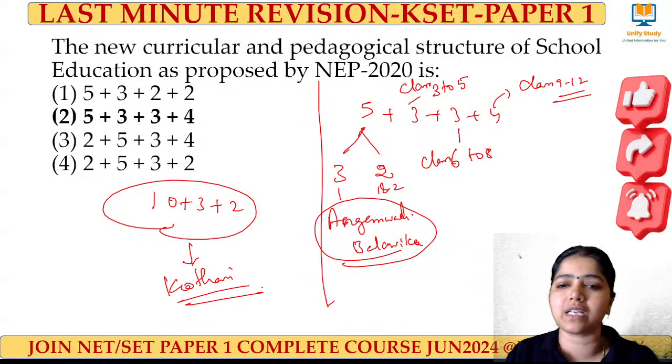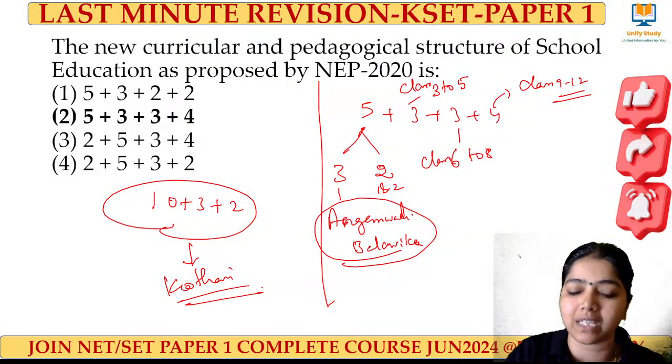From that period, it was still going on. Now it has been replaced by 5 plus 3 plus 3 plus 4.